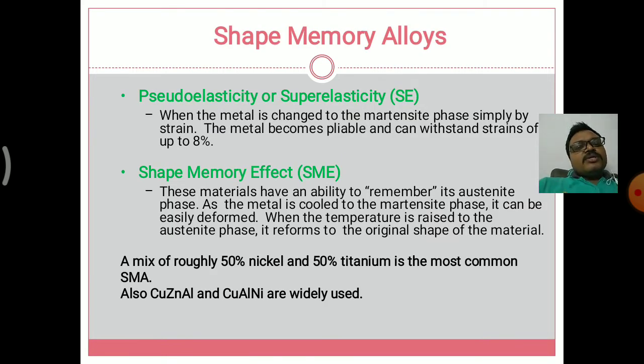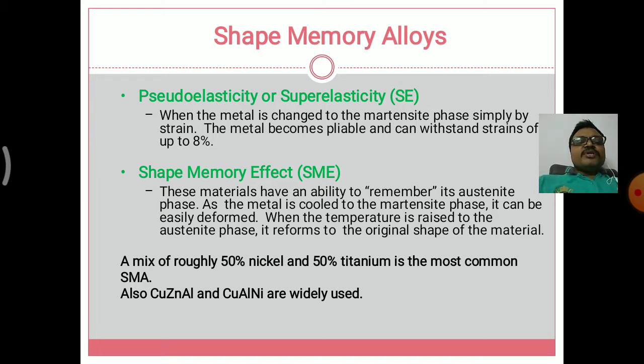In shape memory alloys, two properties are gained: pseudo-elasticity or super-elasticity, and the second one is the shape memory effect. In super-elasticity, the metal is changed to the martensite phase simply by the strain applied. When we use higher strain, it can easily change to the martensitic phase. The metal can withstand strains of up to 8% only; if more than 8% is applied, the transformation is very fast.